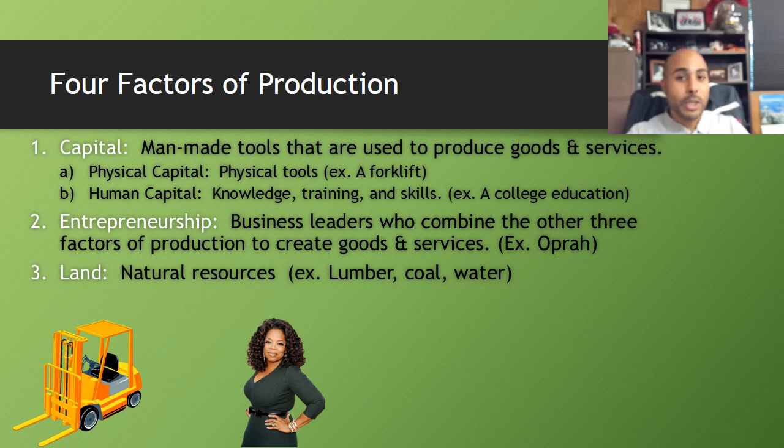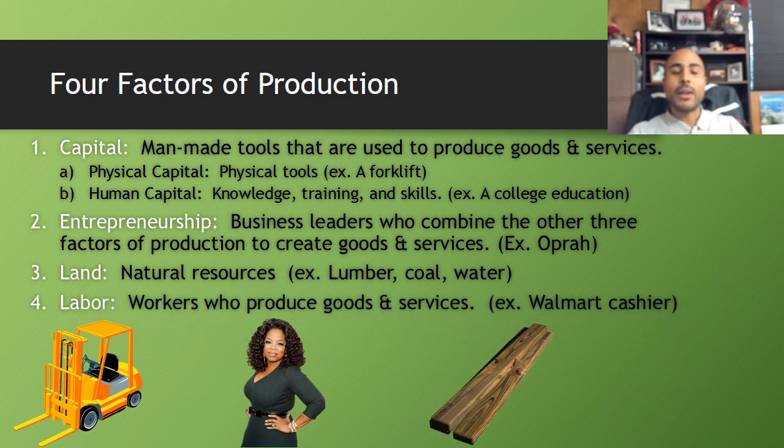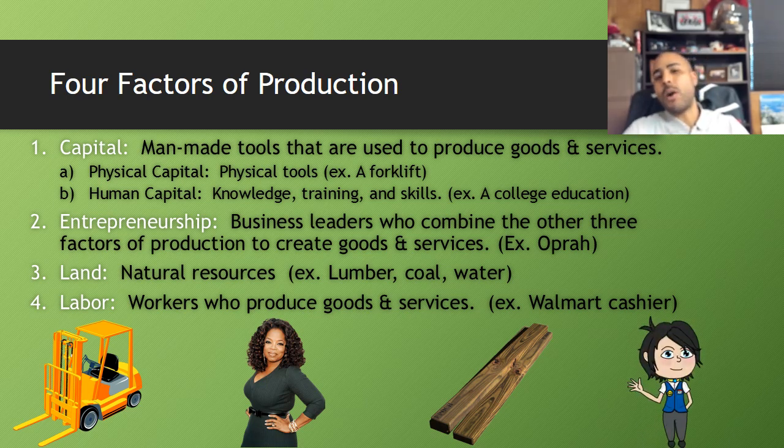So any kind of resource that comes from nature is going to fall into the category of land. Last up, we've got labor. Labor means workers who produce goods and services. So like a cashier at Walmart. A cashier at Walmart is a perfect example of the final factor of production, which is labor.